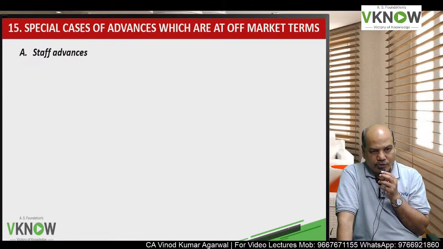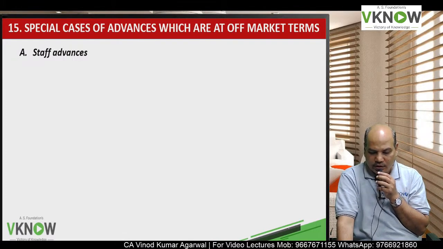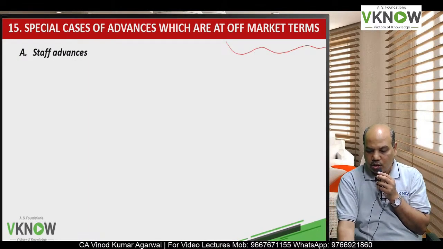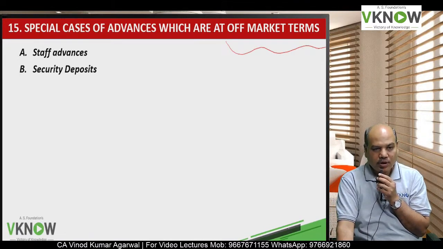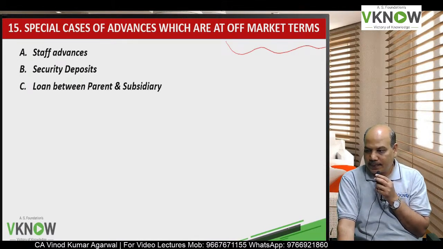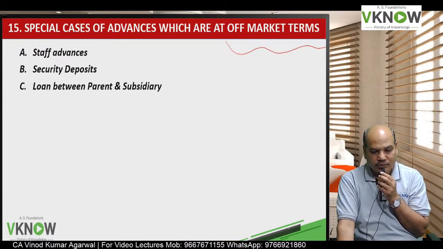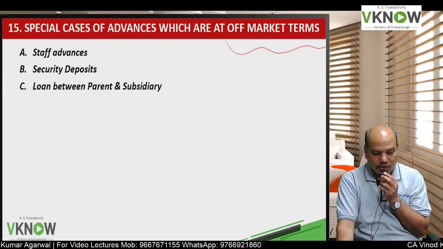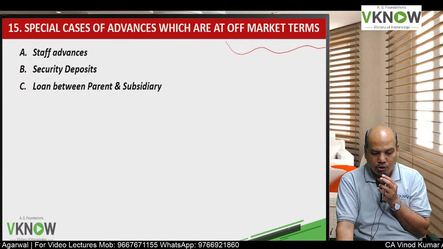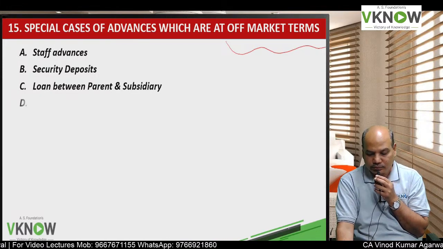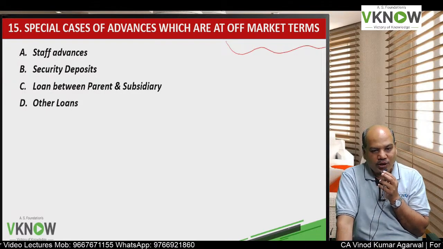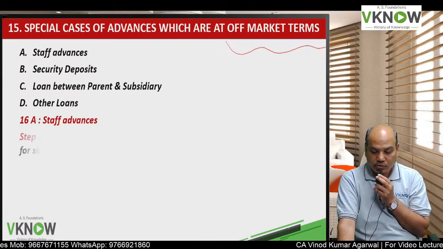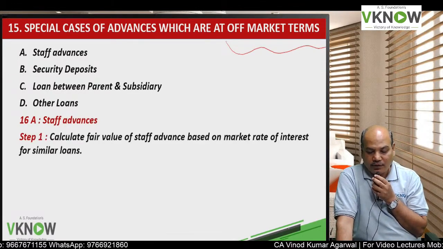you will find that question. Now the next part is special cases of advances which are at off market terms. That means which are not at normal commercial terms. And what are the questions they usually ask? This is a highly tested area in the exam, staff advance. Another area which they will test in the coming exam is security deposit. Third is loan between parent and subsidiary, which is either without interest or at a lower interest, and other loans which are at off market terms. So first today we'll see staff advances.